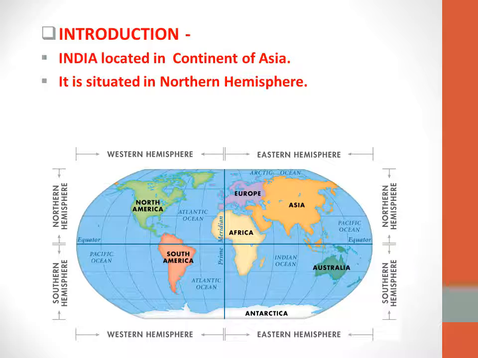Our India is located in the northern hemisphere. So as I said, where is India located? India is located in the continent of Asia. We belong to the continent of Asia and India is situated in the northern hemisphere.